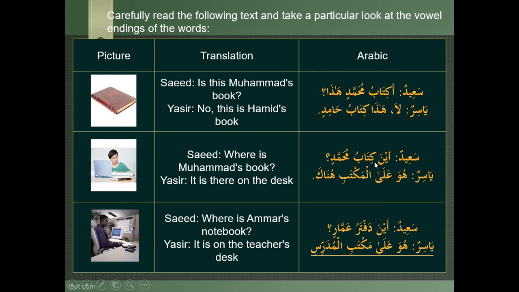You first have to study all the rules, and if you look at the examples you'll understand why we are ending it with kasratain or fathatain or whatever it is. If you have any doubt you can ask me in the comment section. Sa'idun: Aina kitabu Muhammadin? Where is Muhammad's book? Yasirun: Huwa ala al-maktabi hunaka. It is there on the desk. Sa'idun: Aina daftaru Ammarin? Where is Ammar's notebook? Yasirun: Huwa ala maktabil mudarrisi. It is on the teacher's desk.